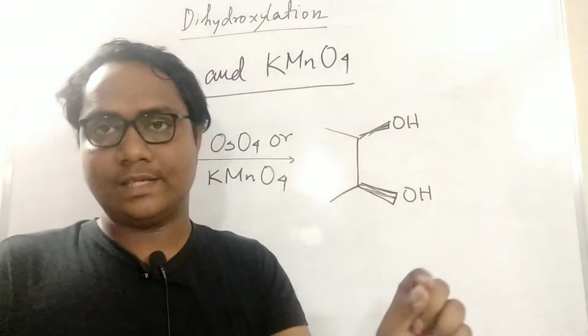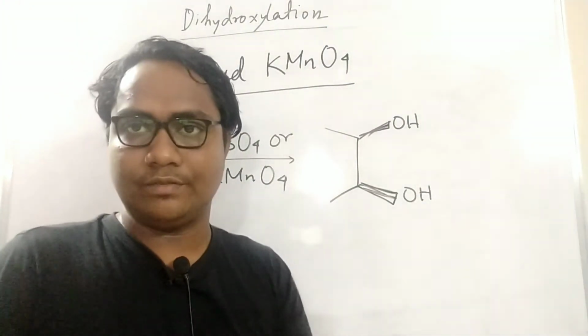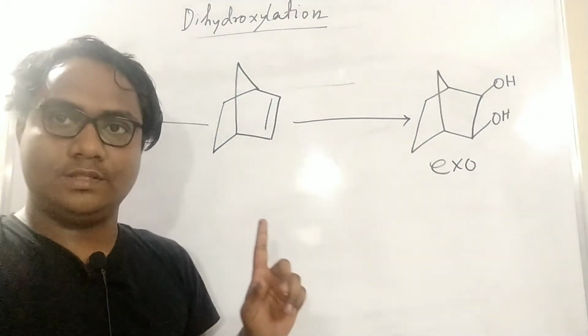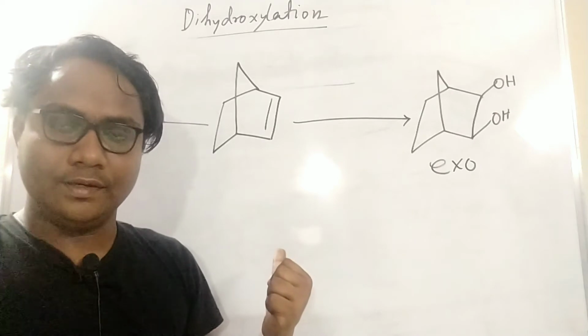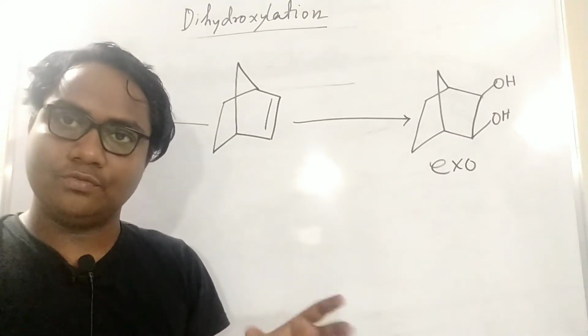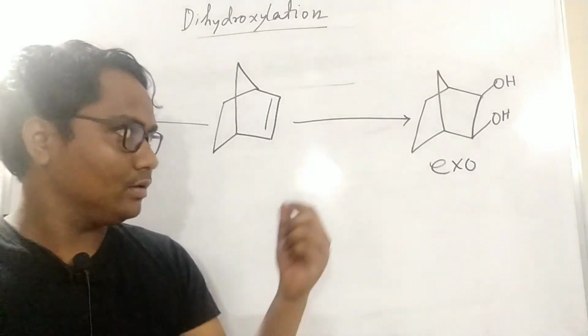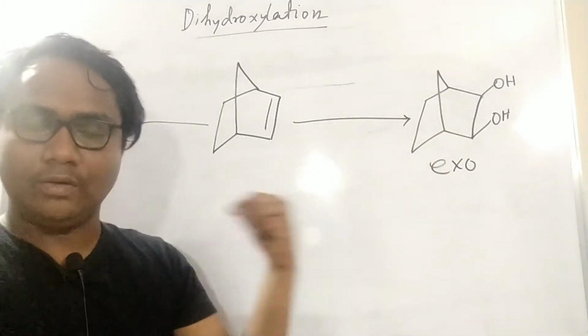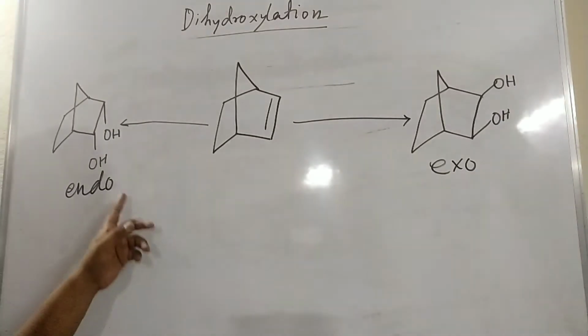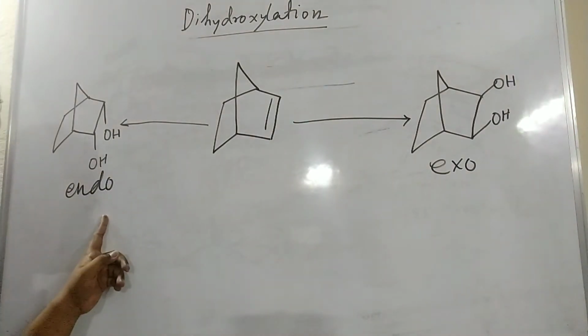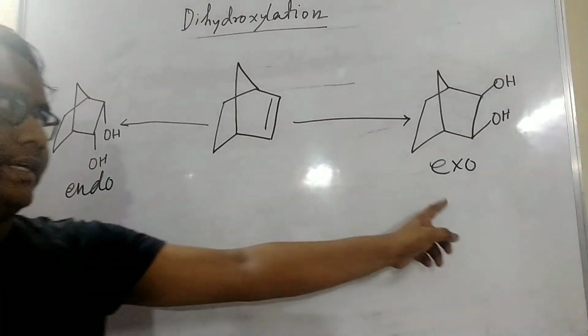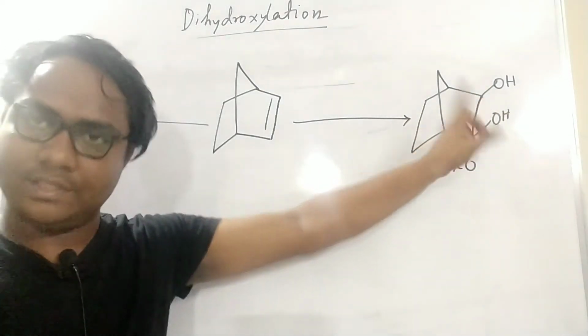Now I will discuss one example which came in 2017 June. Here you will see the main use of two oxidizing reagents for this type of dihydroxylation. See, here is endo, downside 2OH but cis. Here is exo, upside 2OH but cis.